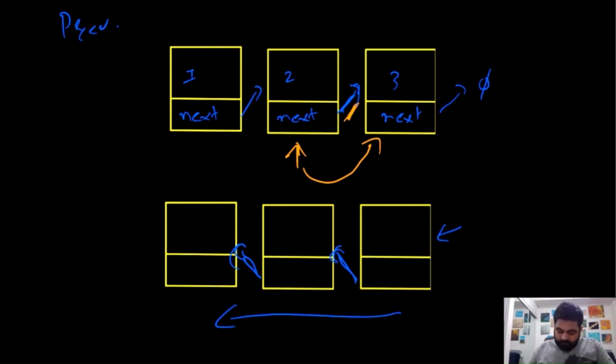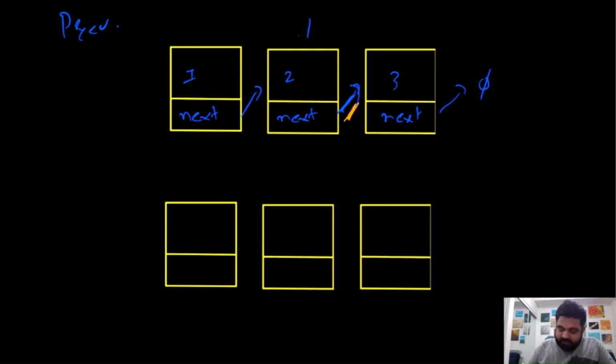So the approach we are going to use is this: suppose we are at this element, so this is the current element we are at. From this current element, we know how to get to current.next, which means how to go to the next element, we already know that. The question is, we don't know how to go back. So we are going to keep track of a previous node that will always be behind this current node.